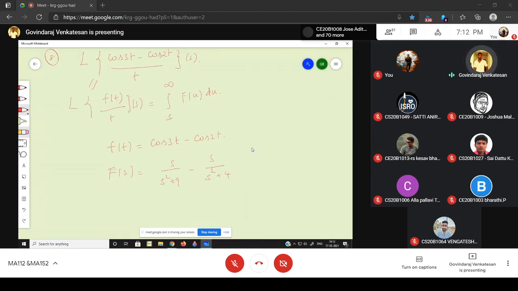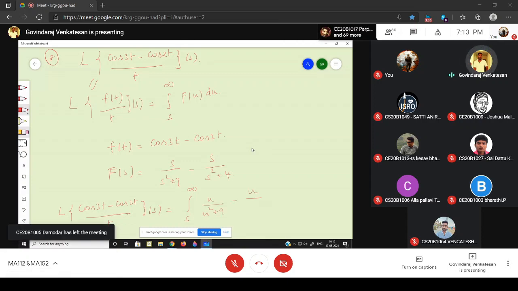By using that formula, the Laplace transform of cos 3t minus cos 2t divided by t of s is the integral over s to infinity of capital F of u, so F of u is u divided by u square plus 9 minus u divided by u square plus 4, everything into du.